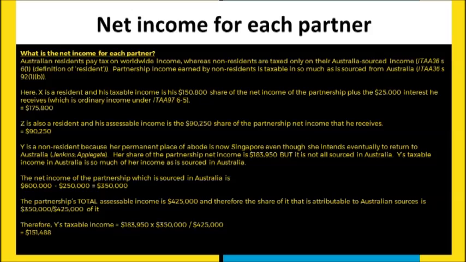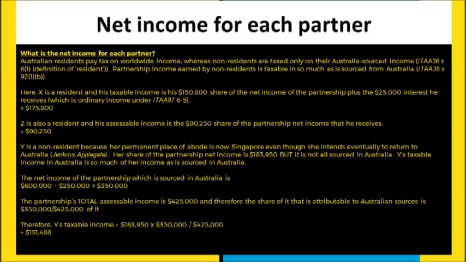X is also a resident and has, again, an amount that's calculated according to the fraction of the original capital contribution. And so his share is $150,800, but in this situation, he's also deriving $25,000 interest from the loan. And if you get a problem scenario like this, you need to take that into account.